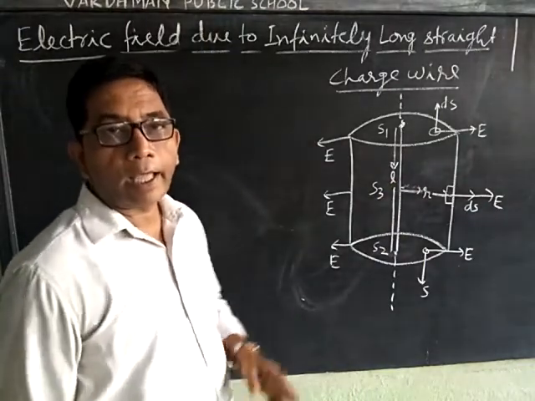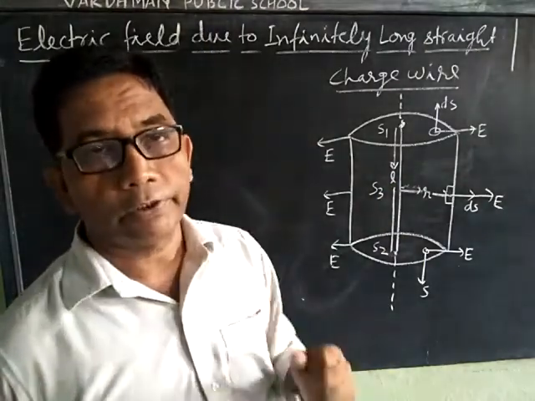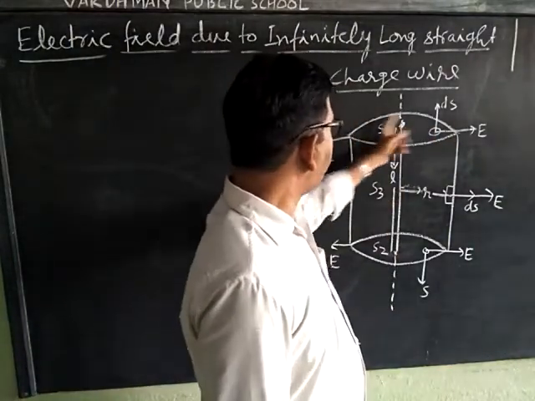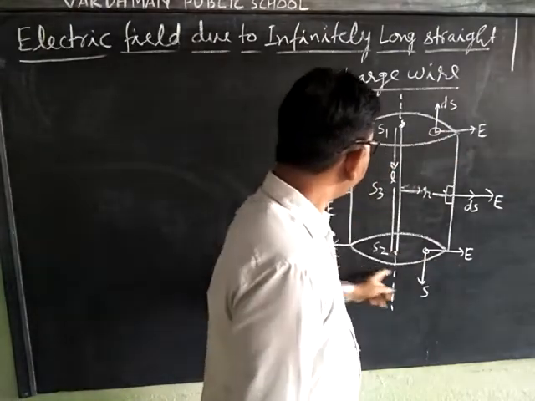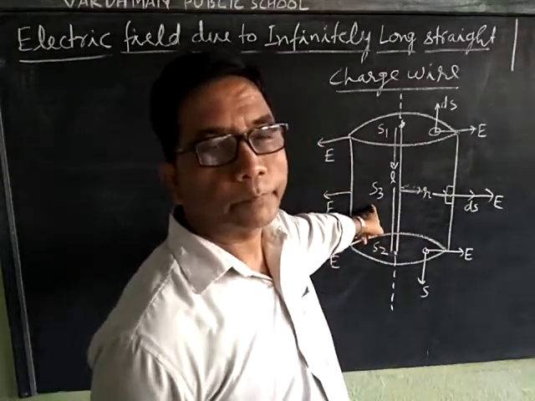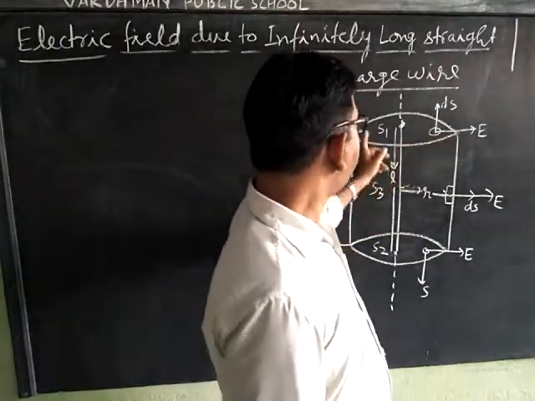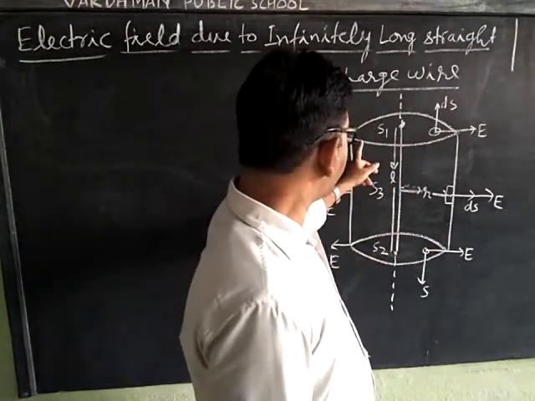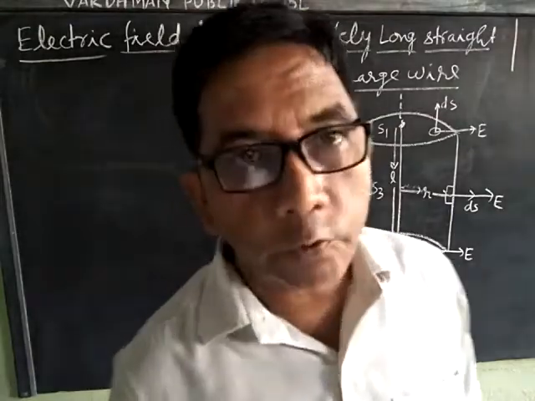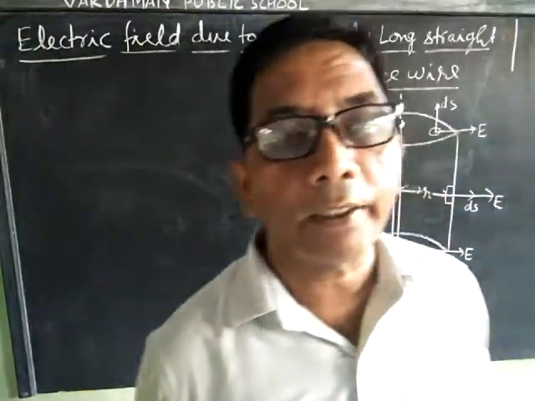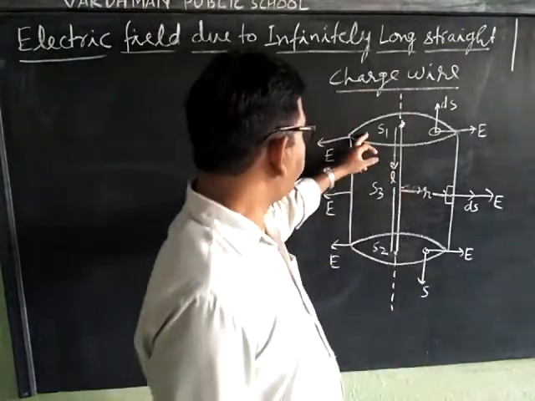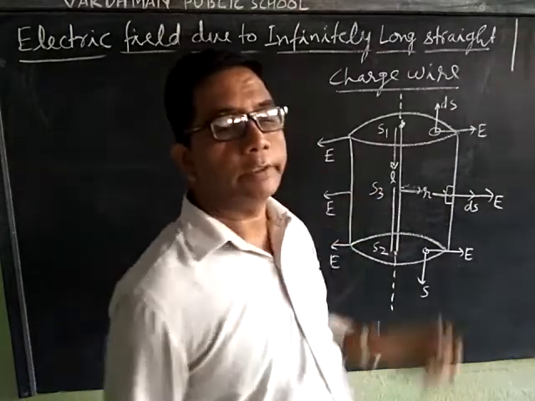This cylinder has three surfaces: two plane surfaces S1 and S2 and one curved surface S3. Let phi 1, phi 2 and phi 3 be the electric flux linked with the surfaces S1, S2 and S3.